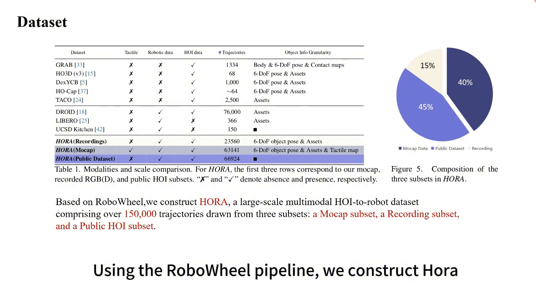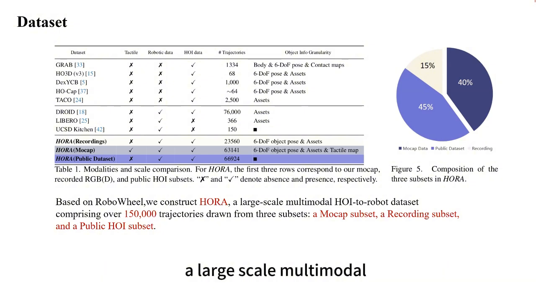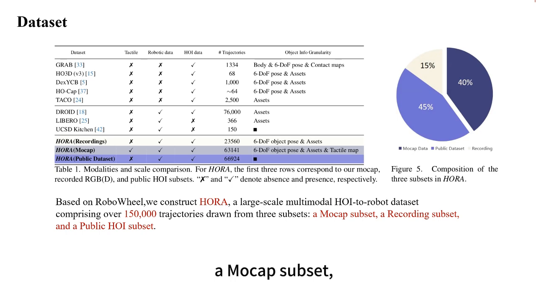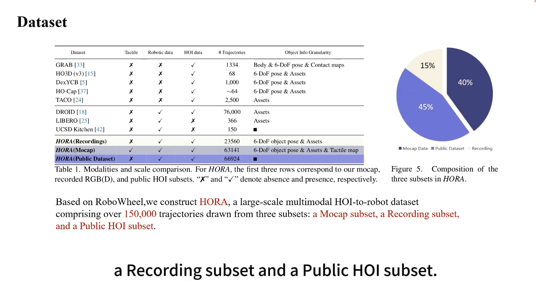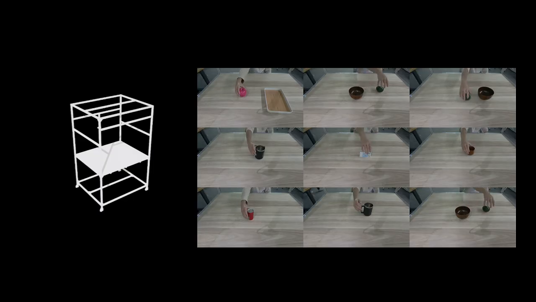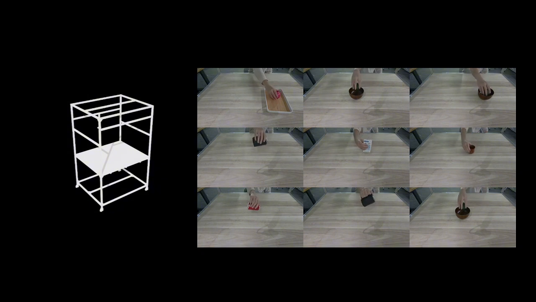Using the RoboWheel pipeline, we construct HORA, a large-scale multimodal HOI-to-robot dataset comprising over 150,000 trajectories drawn from 3 subsets: a mocap subset, a recording subset, and a public HOI subset. Our recording subset is collected using a fully vision-based capture setup that is portable and practical.